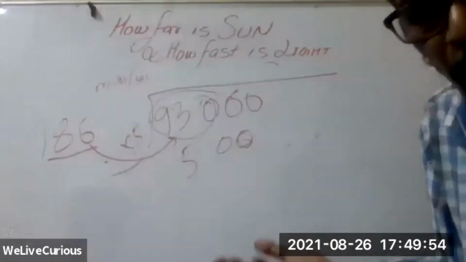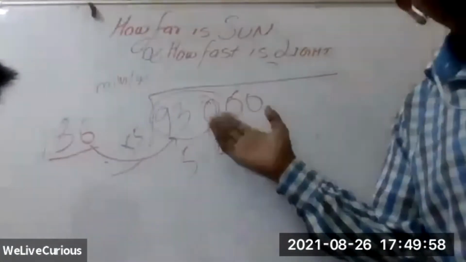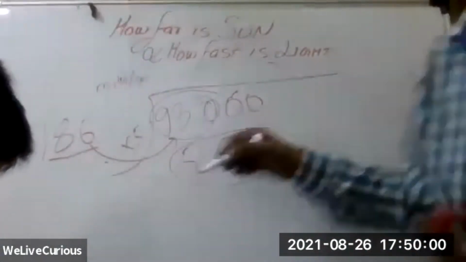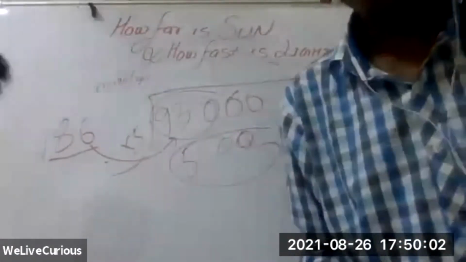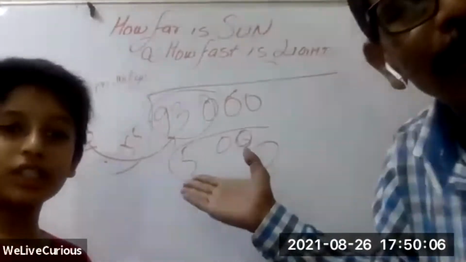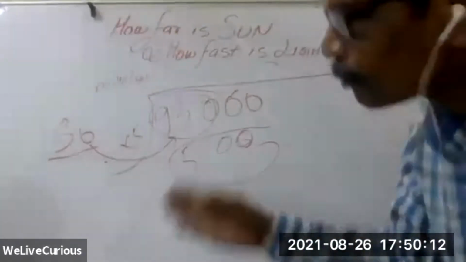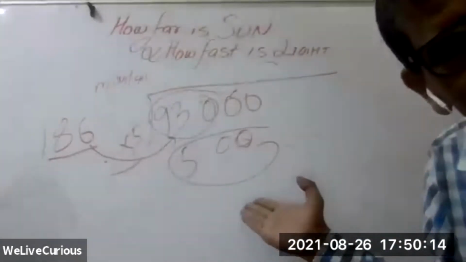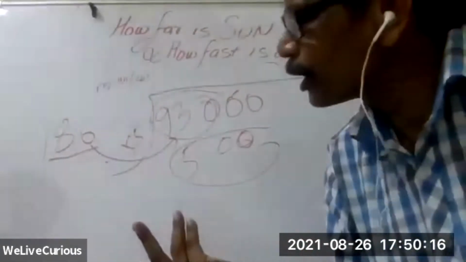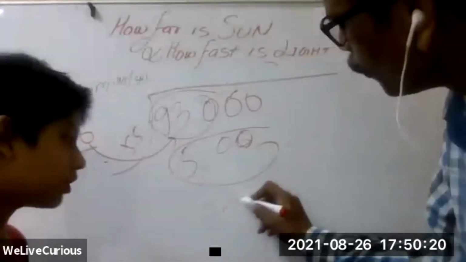And 6 will become how much? 30. So 186 multiplied by 5. So you have 500 here. 500 seconds. That's all. Bang on. 8.3 seconds, 8.33 infinite. Just by estimation, we have come to that. And earlier we used a calculator to do it. 500 seconds, and 500 seconds is how much? 8.3 minutes.